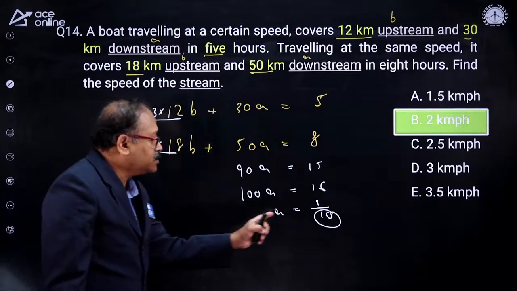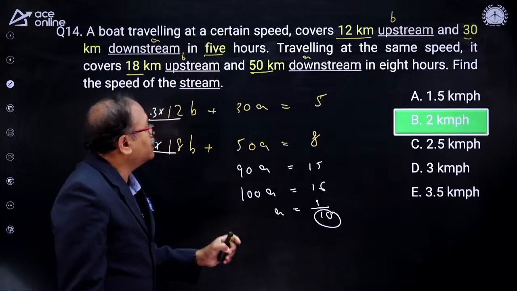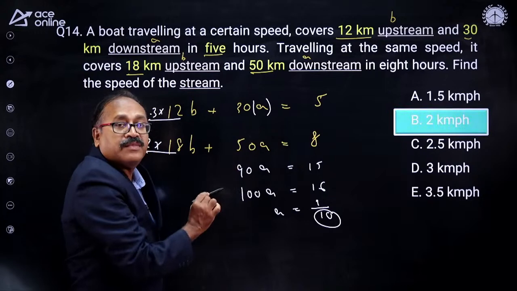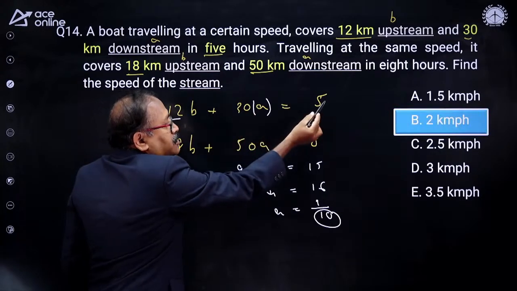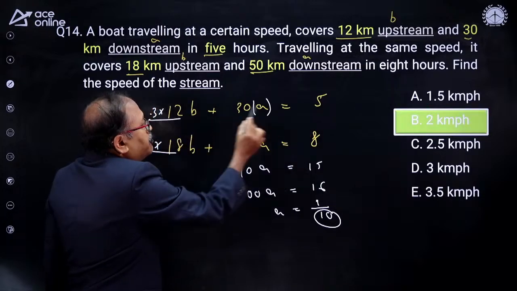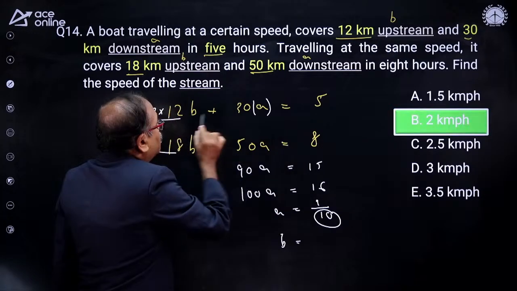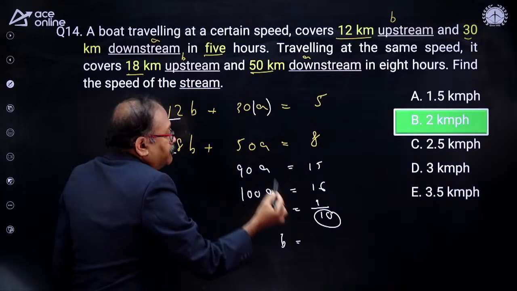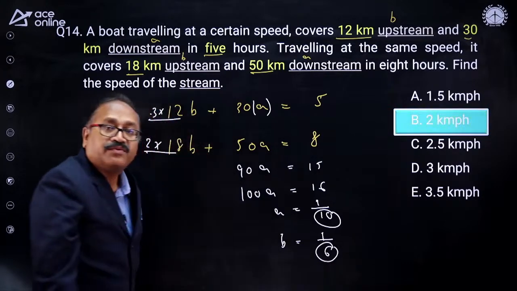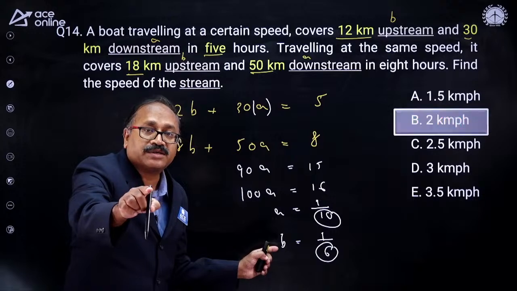In questions like this, we will consider this as the A value. Now once you have A equal to 1 by 10, replace A over here with 1 by 10. Then you are getting 3. Take the 3 to the other side. So 5 minus 3 is 2. So you got 12B is equal to 2. Then B is equal to 1 by 6. This is B, where A is the speed of downstream and B is the speed of upstream.